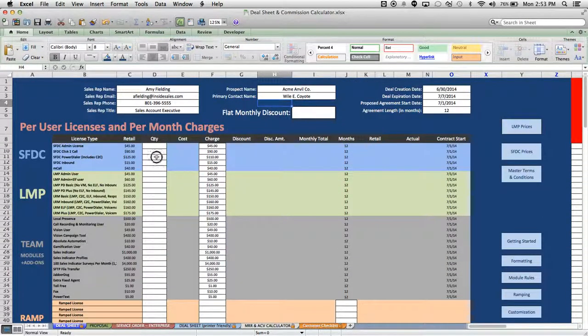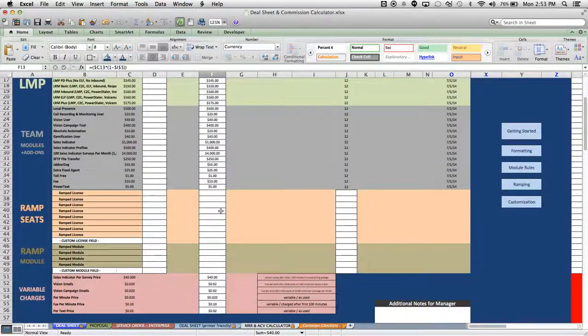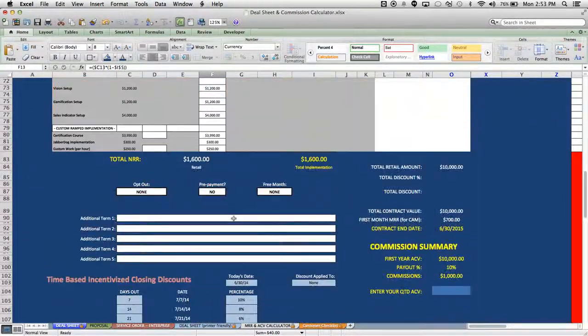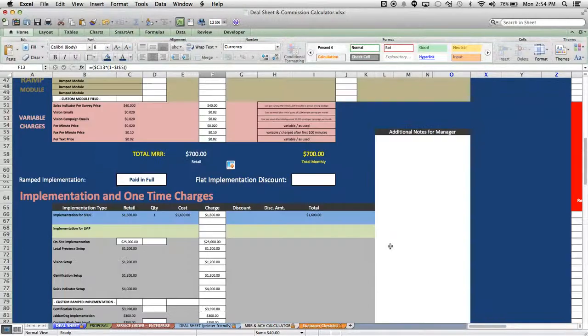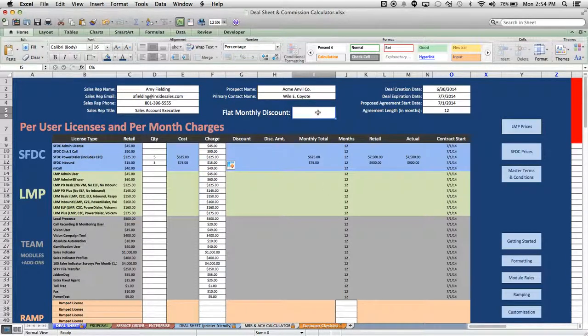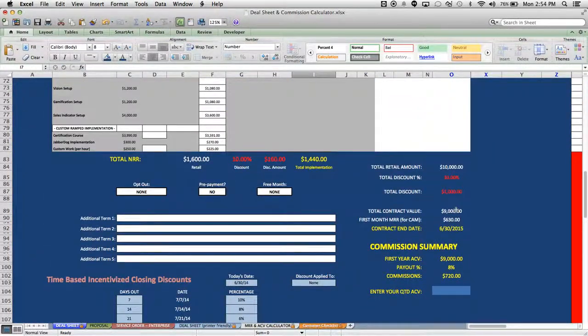So in a case like this where we have, say, 5 of each, the $10,000 exactly, and we have a 10% payout. Now, if I discount this by, say, 10%, then I'm now getting less than $10,000 and my payout amount goes back down.